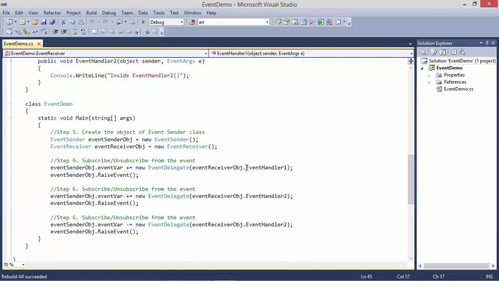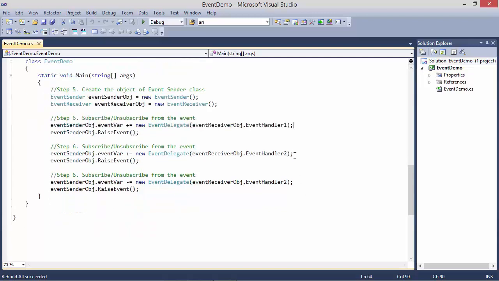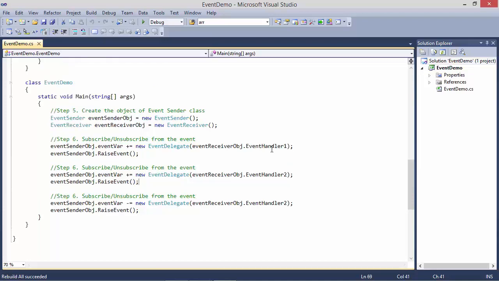Okay, and here we are adding the method EventHandler2, and then calling the method RaiseEvent. So now we have subscribed two methods, EventHandler1 and EventHandler2.